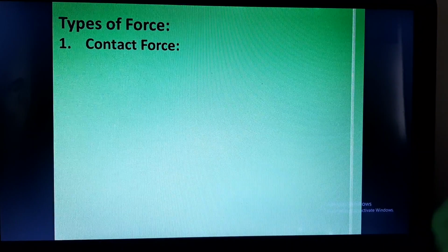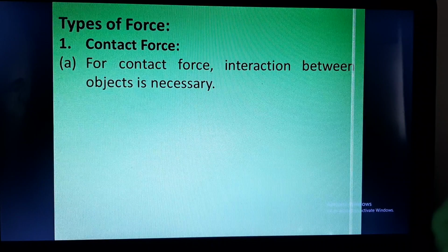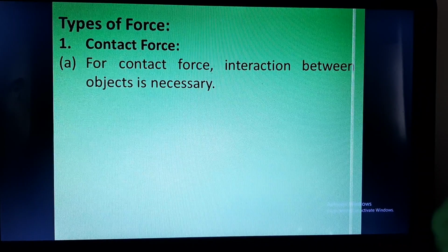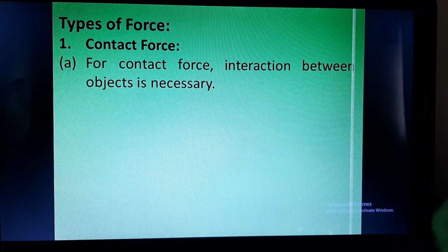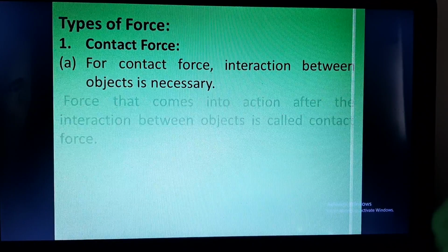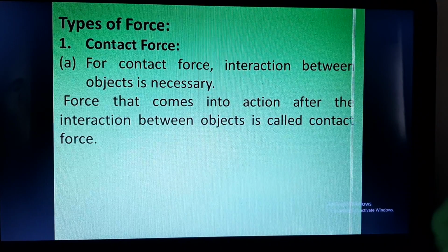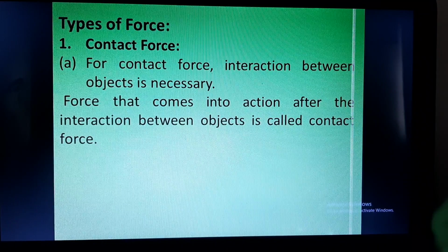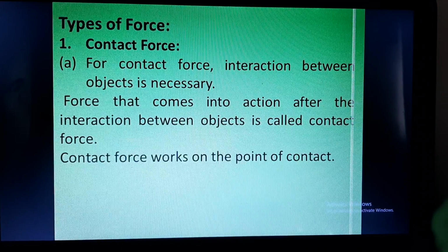So we know that for contact force, interaction between two objects or between objects which are applying force is necessary. So force that comes into play whenever there is an interaction between two objects is called contact force.